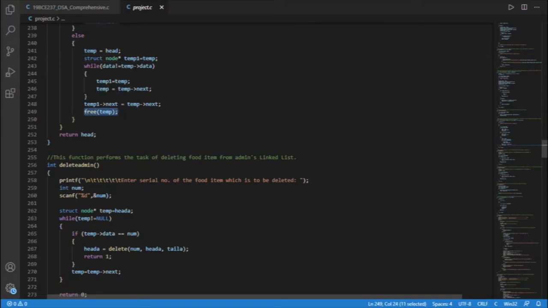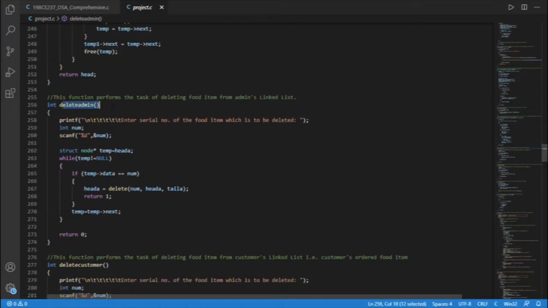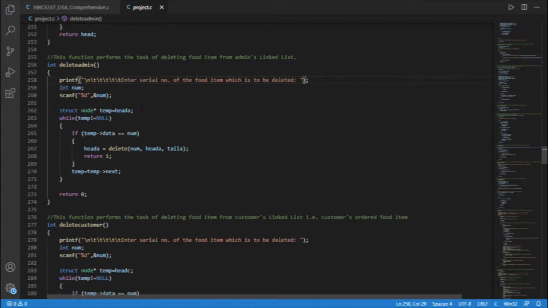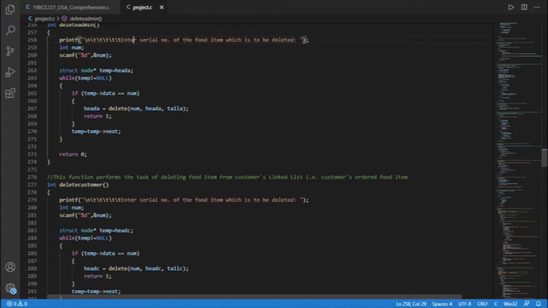This is the delete admin function which deletes a node of admin's linked list. First we ask the admin for entering the serial number which is to be deleted from the linked list. After that, we execute a while loop which will run through the admin's linked list until the end of that list is reached. And we call the delete function which was described above for deleting that node. If the node is successfully deleted, this function will return 1. And if the node is not deleted, this function will return 0.